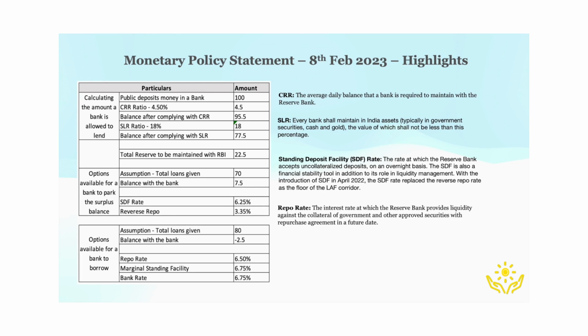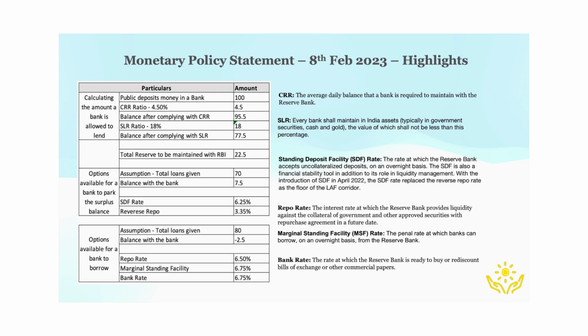MSF, or Marginal Standing Facility rate, is an overnight loan facility against eligible securities. Under MSF, banks can pledge overnight securities from SLR quota up to 2%. Then, even if SLR comes down below 18%, banks need not pay any penalty under MSF. Bank rate is the rate or discount at which RBI grants loans or advances to commercial banks for up to 28 days. RBI can grant loans both with and without pledging securities. And now let's look at the details of monetary policy.